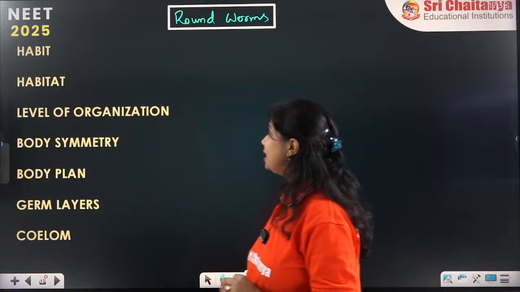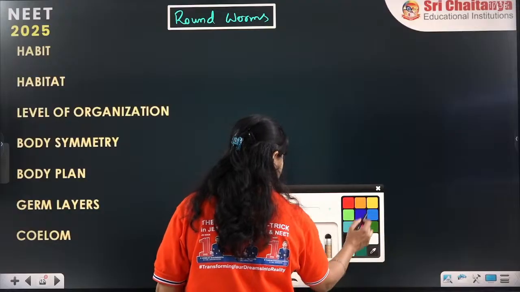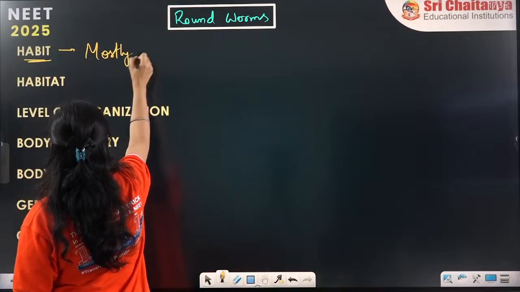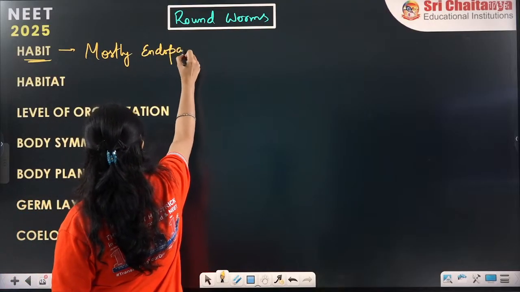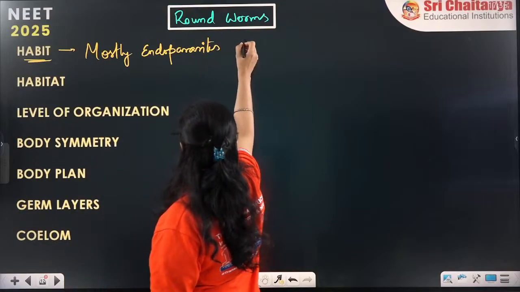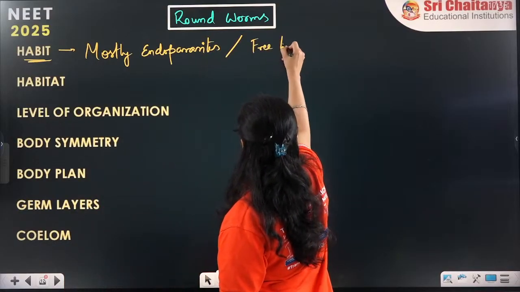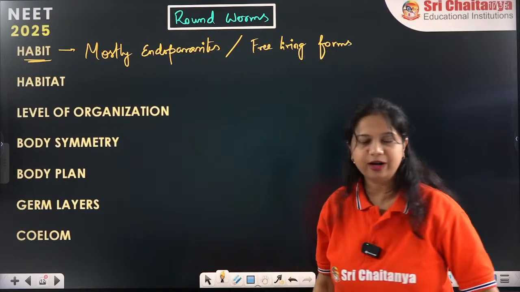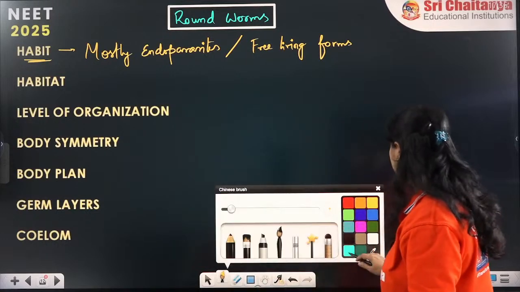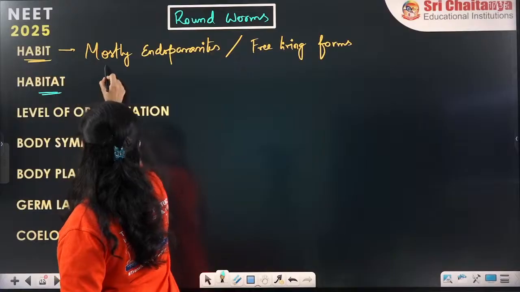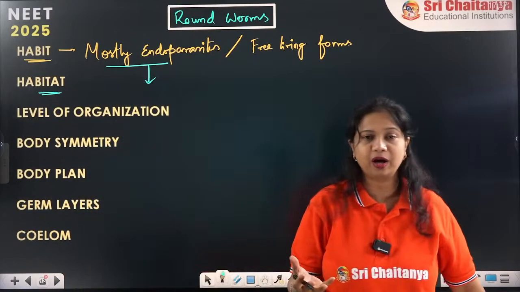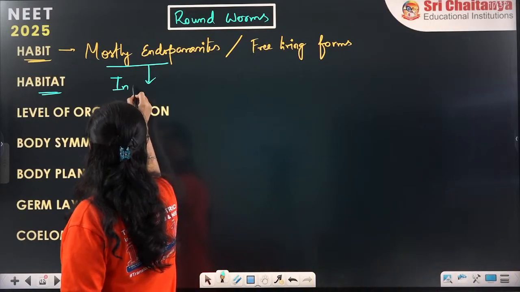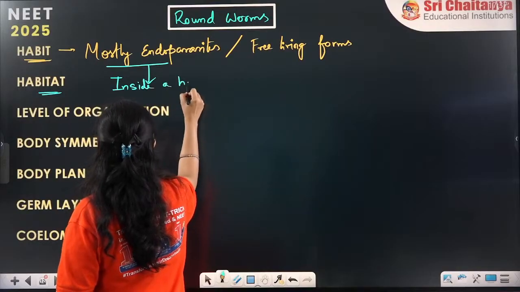Okay, so now what are these roundworms? What will be the habit of the roundworm? Mostly they are also endoparasites. Most of them are endoparasites and a few free living forms are present. Alright. So now here we come back to this part. Since they are endoparasites, for the most part their habitat is inside a host. So the habitat for an endoparasite is inside a host.